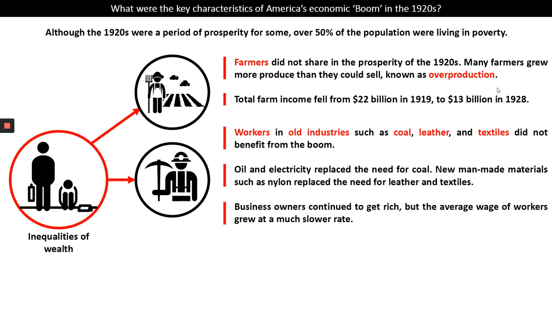Workers in old industries, old traditional American industries such as coal and leather and textiles, did not benefit from the boom. During the 1920s, America was starting to rely on oil and electricity, and that replaced the need for coal. Man-made materials like nylon replaced the need for old leather and textiles. And although business owners continued to get rich, their workers actually didn't get paid incredibly well, and their wages grew very, very slowly. So for workers, particularly in old industries, they didn't experience this prosperity.